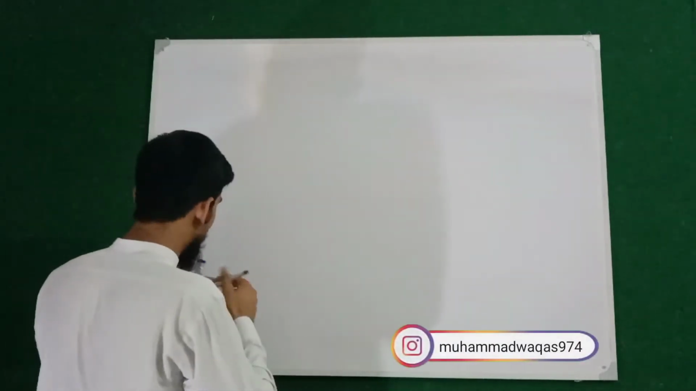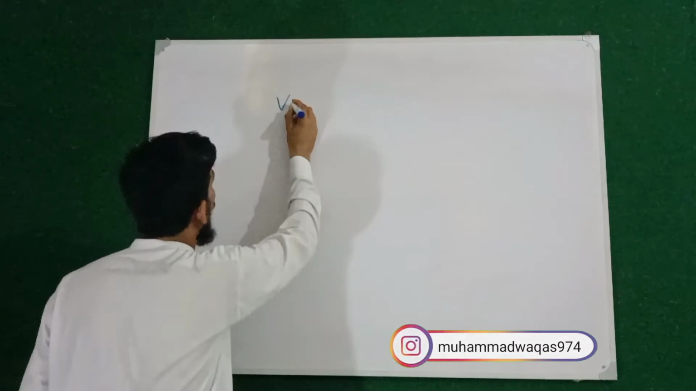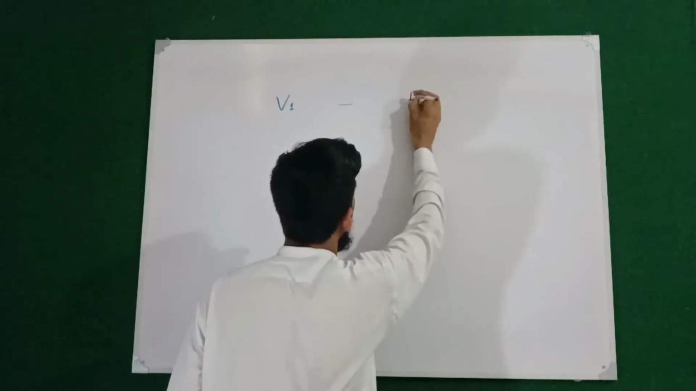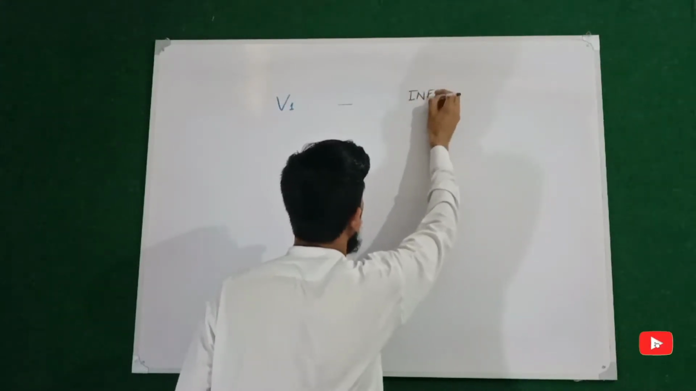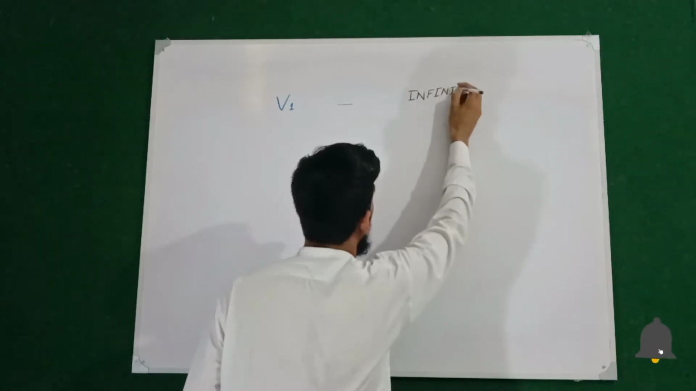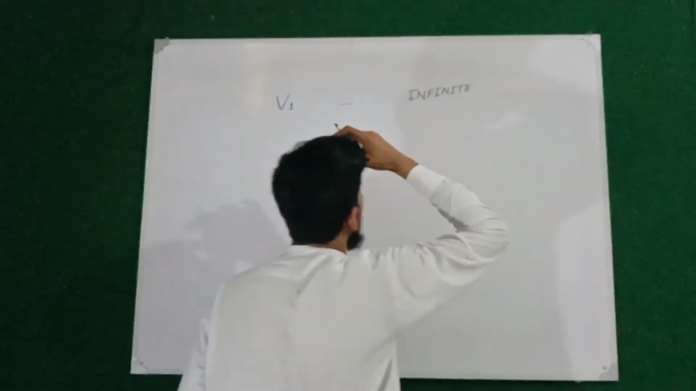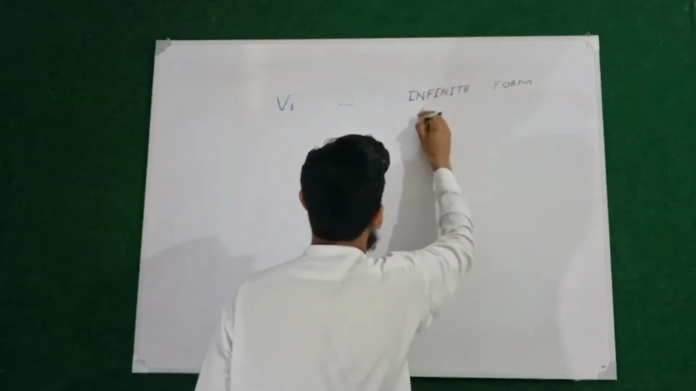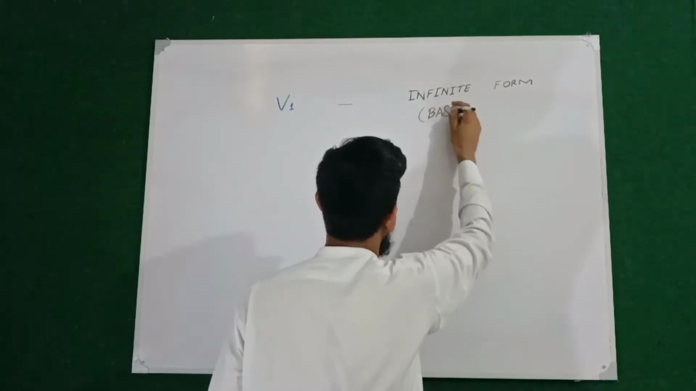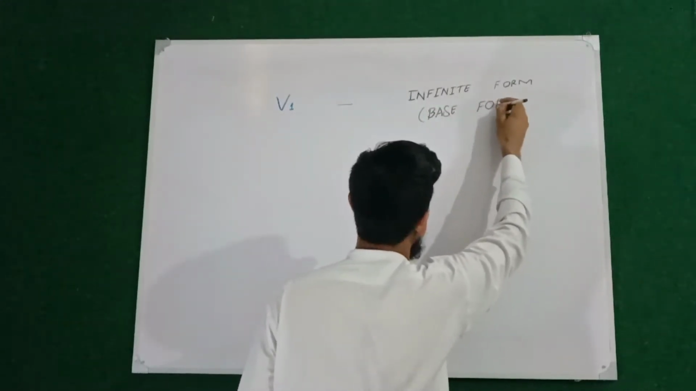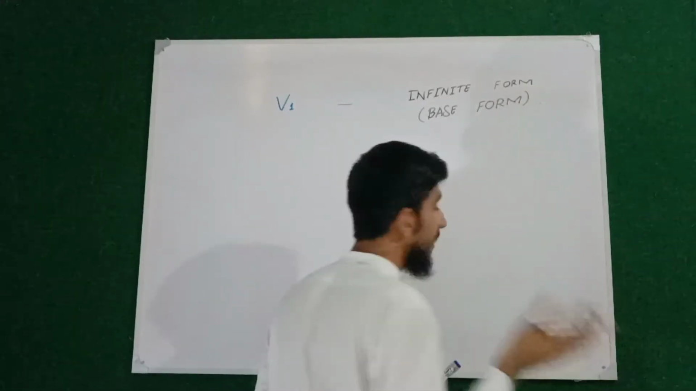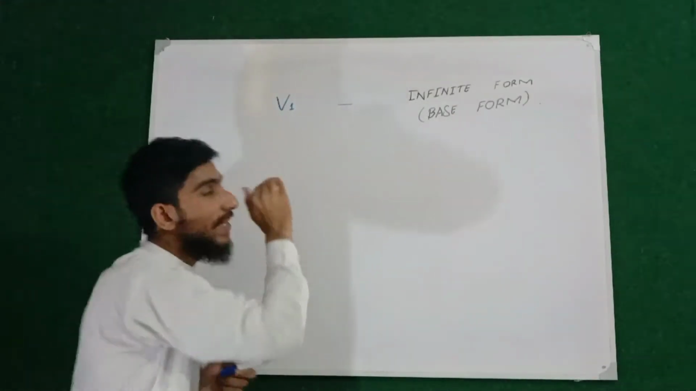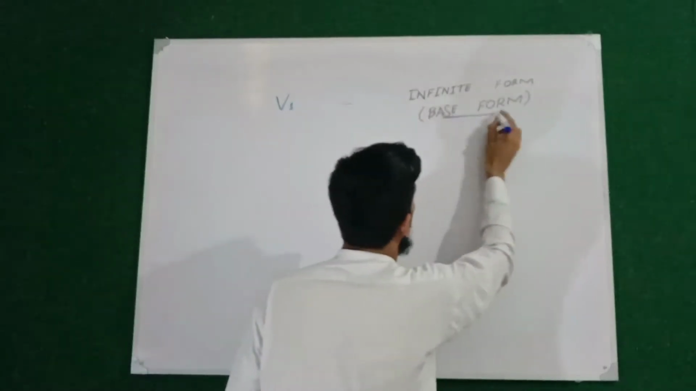Now the native writer says that the verb first form is called, they don't call it the verb first form, they call it the infinite form. Remember that these are the names which have been given to them by the native writers or the native speakers. Infinite form, or they also call it the base form. And as I mentioned, in this channel we will be giving you the reference of the native writer or the native speaker. So the verb first form is basically called the infinite form or base form.